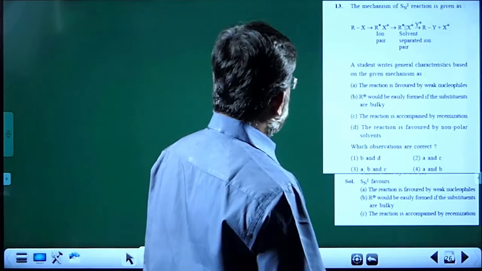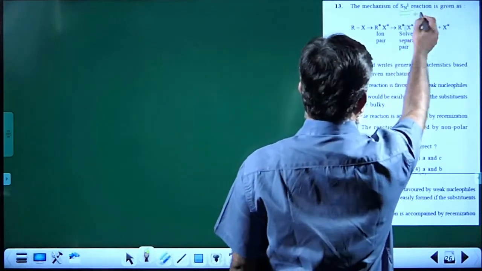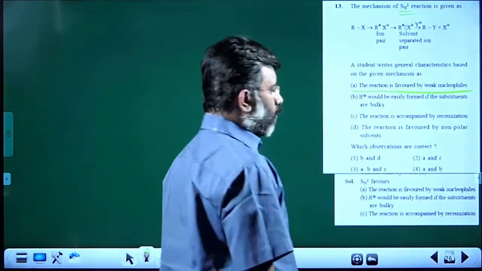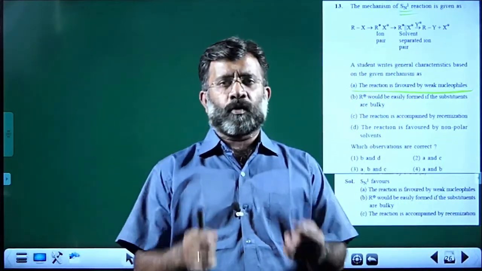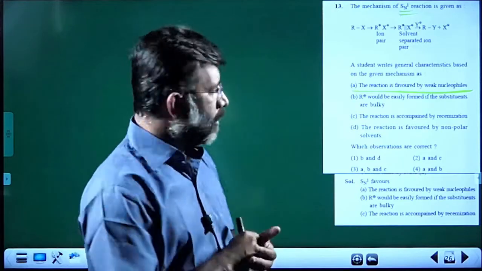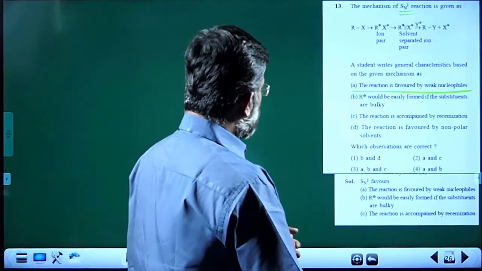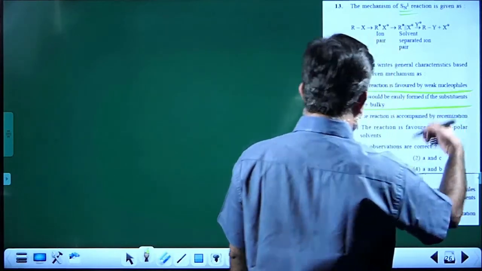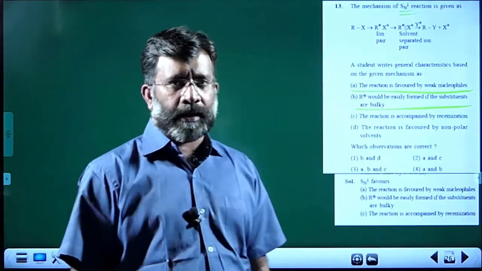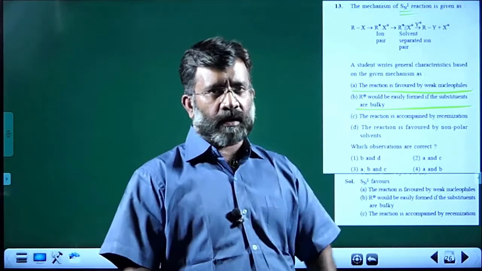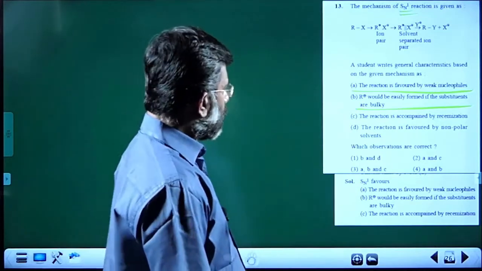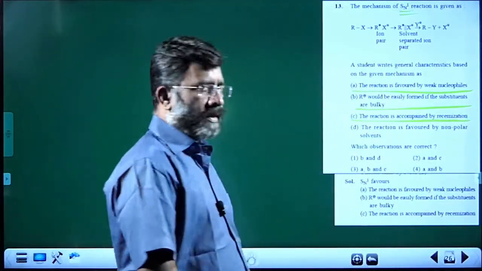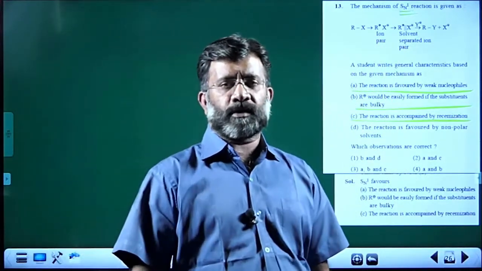The carbocation SN1 mechanism is known to everyone. The reaction is favored by weak nucleophiles. Weak nucleophiles will go for the SN1 mechanism. Number 2, R plus would be easily formed if the substituents are bulky. That too we know, tertiary halides will easily give the carbocation. The reaction is accompanied by racemization. That too is correct. The SN1 mechanism provides a racemic mixture.